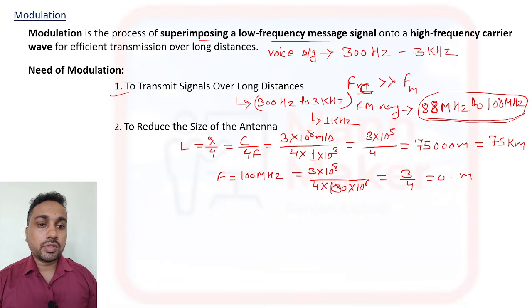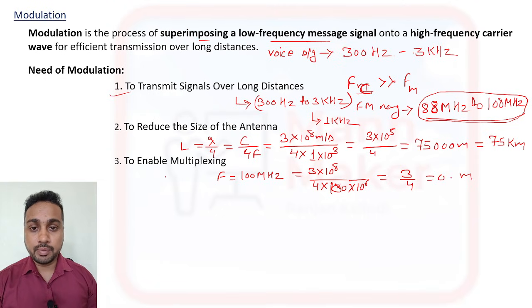Now the next point is why modulation is required to enable multiplexing.